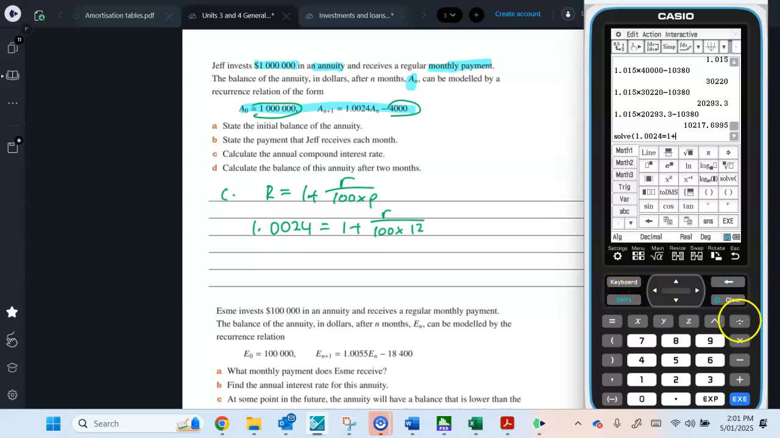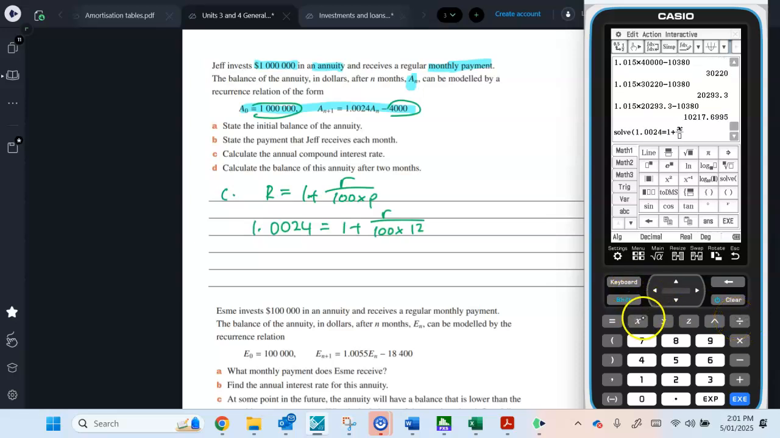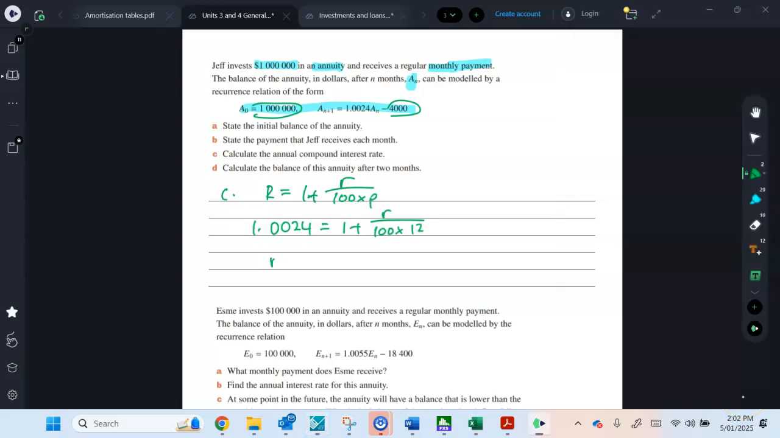All right, so shift divide. So I'm just going to use X 100. 100 times 12, and we get 2.88. So the annual interest rate is 2.88%. Calculate the balance of this annuity after 2 months.